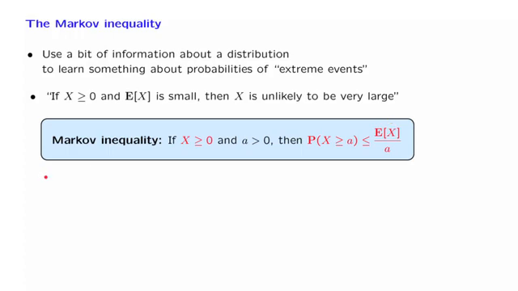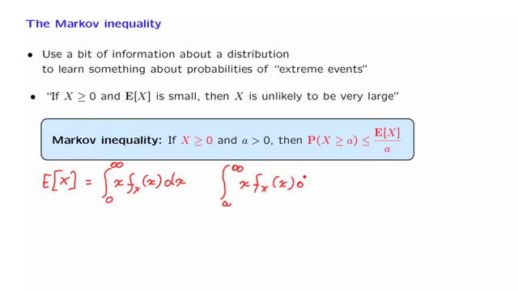Let's start with the formula for the expected value of X, and just to keep the argument concrete, let us assume that the random variable is continuous, so that the expected value is given by an integral. The argument would be exactly the same as in the discrete case, but in the discrete case we would be using a sum. Now, since the random variable is non-negative, this integral only ranges from 0 to infinity. Now we're interested, however, in values of x larger than or equal to a, and that tempts us to consider just the integral from a to infinity of the same quantity. How do these two quantities compare to each other?